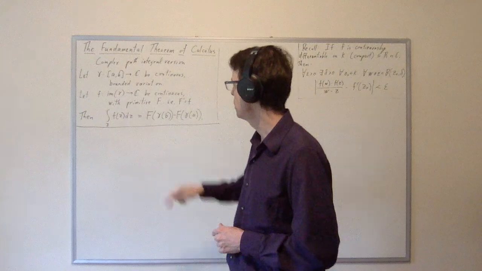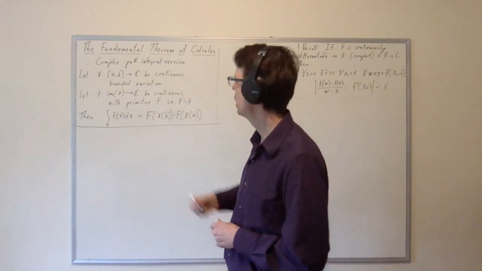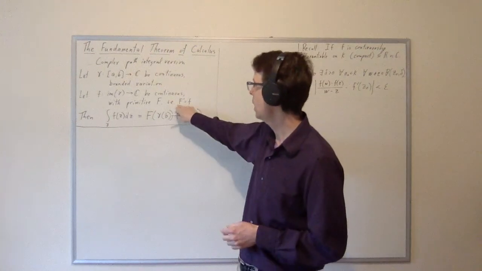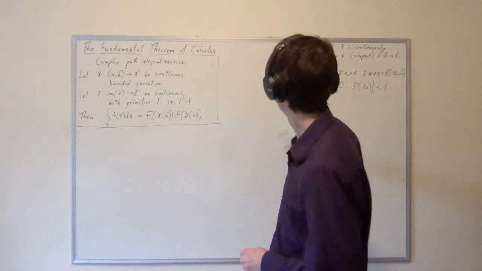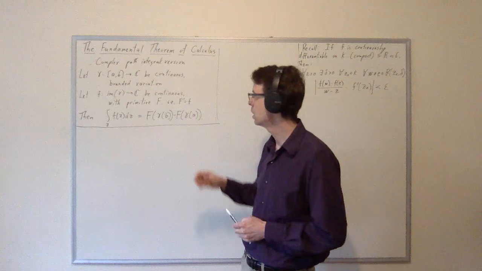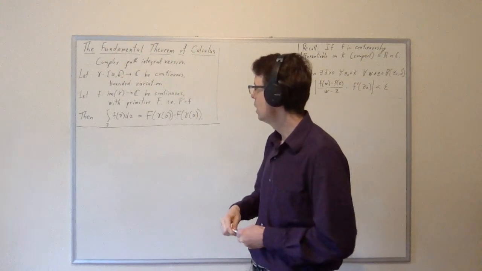And we're going to assume that it has a primitive capital F. That just means an antiderivative, a function capital F whose derivative is little f. And we're also assuming that little f is continuous. Notice that that means that capital F is continuously differentiable, which is going to be relevant because we're going to use theorems that we know that apply to continuously differentiable functions. We're going to use theorems like this on capital F.